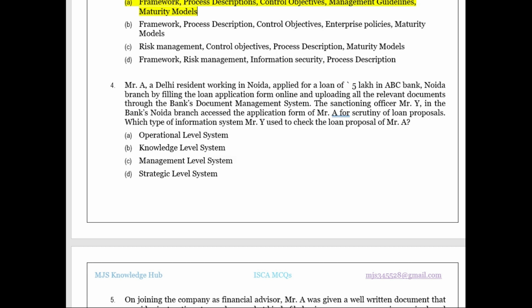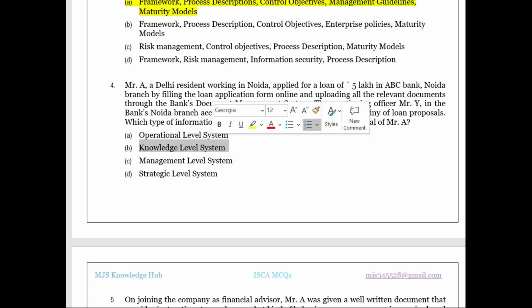He is not using any TPS, where there is no input output thing. He is not delegating anything, therefore he is not using any management level system or strategic level system. At most he is using the knowledge level system. So the knowledge level system is where you can say that the core banking application is being used, where he is accessing it and then getting the relevant answer. So the knowledge level system will be the appropriate answer for this one.